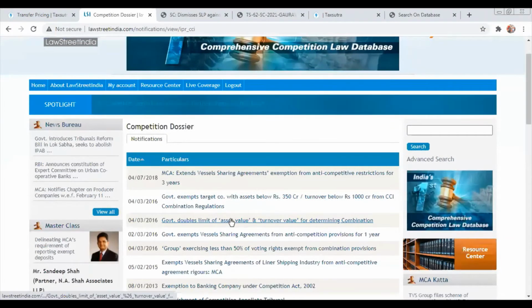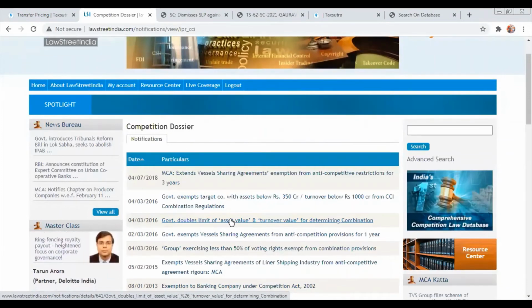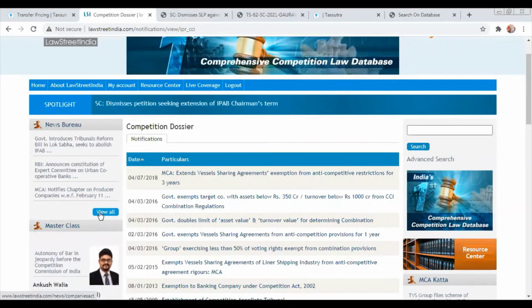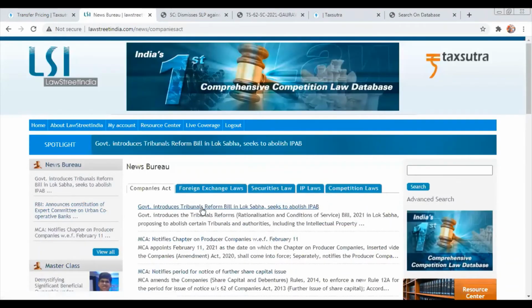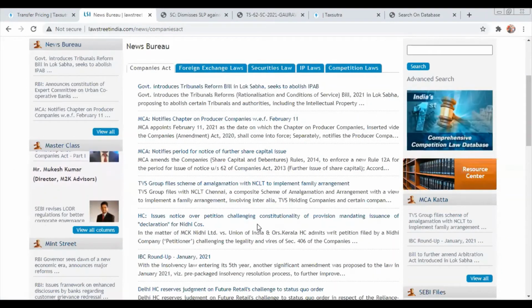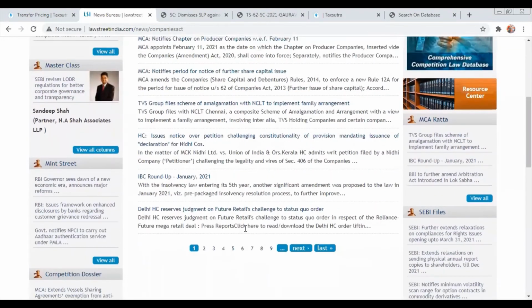And let's say you say that, okay, I don't want to refer to any specific RBI updates. I do not want to refer to any SEBI related specific updates. I do not want to refer to any MCA related updates. I want to refer to everything that is coming in corporate law. So I just go to News Bureau, I click on the view all section. And what I get in view all is news across all the authorities. So whether it's SEBI, FEMA, NCLT, High Court, Supreme Court, RBI, everything for that matter that comes under corporate law, you will be able to see.